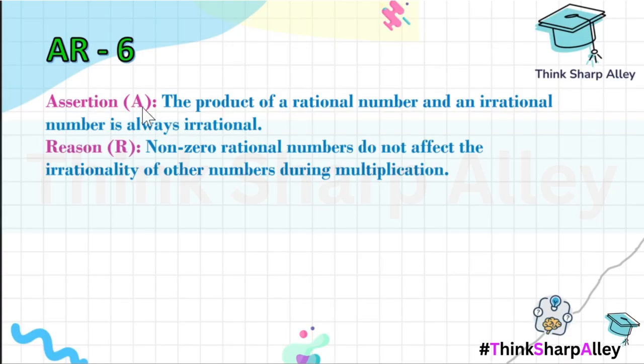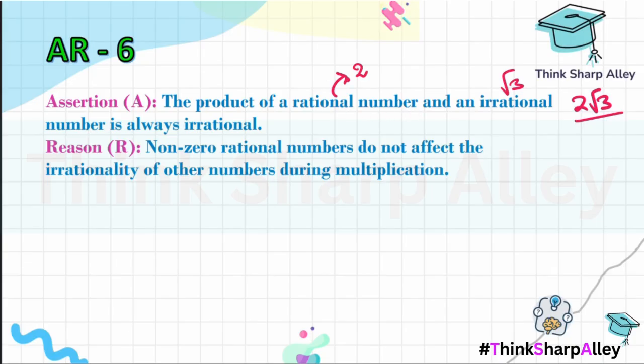When they have said this, what do you think? Is the assertion always true? Yes, the assertion will always be true if I take a non-zero rational number, let's say 2, and an irrational number, any irrational number, let's say √3. The product will always give me an irrational number. But as I've mentioned, only if I take a non-zero rational number.